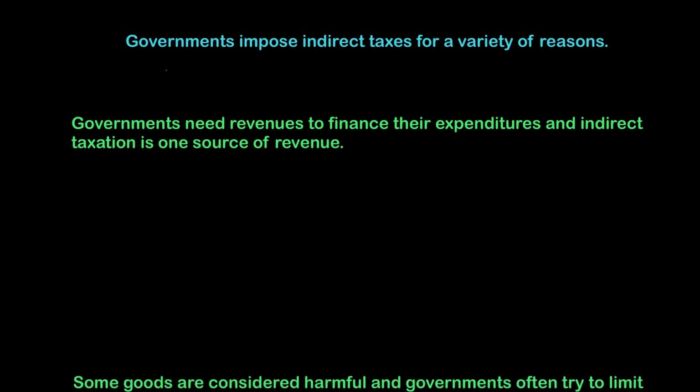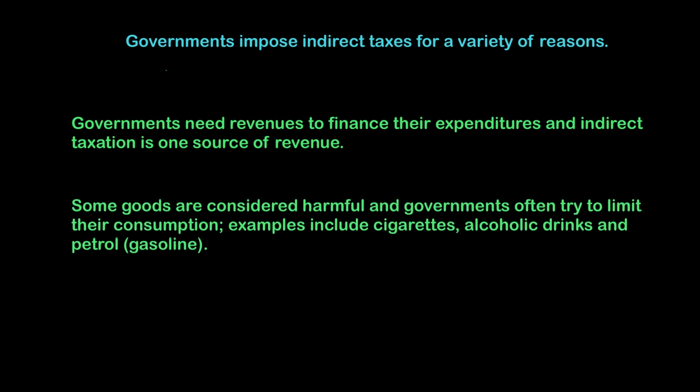Secondly, some goods are very harmful and governments may want to reduce the level of their consumption. For example, demerit goods like cigarettes and alcohol, and sometimes goods like petrol, which cause pollution or which are expensive, and the government may want to put indirect taxes so that consumers use it wisely.